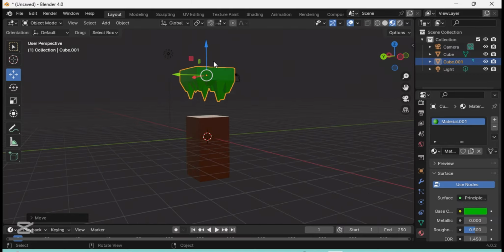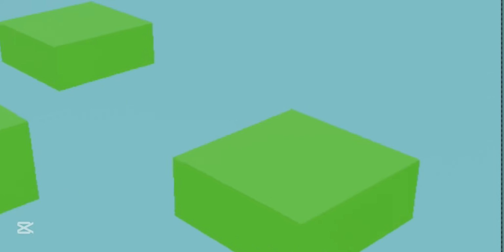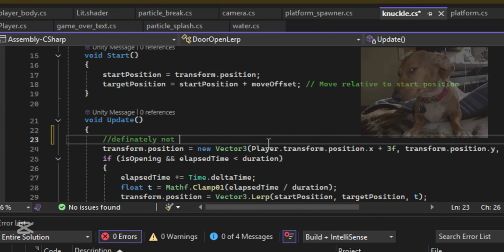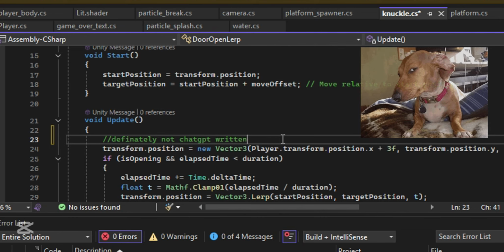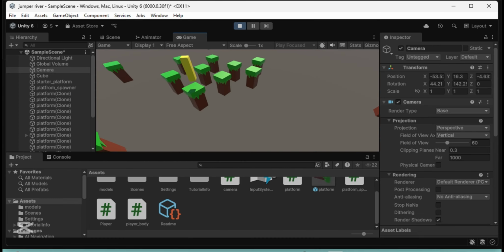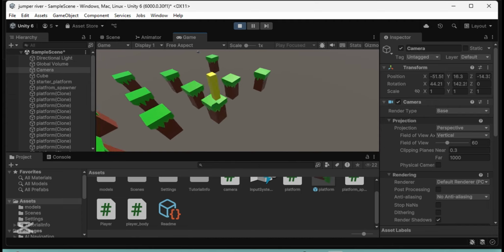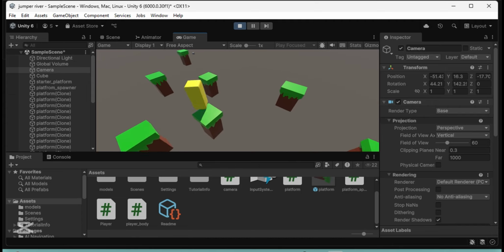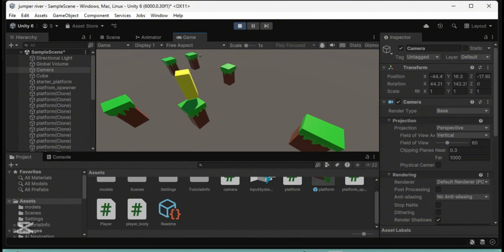My idea is there's multiple objects that spawn, so the player can stand on every one of them, and if he falls down, he dies. Back in Unity, I programmed them randomly to spawn around the world. Now they spawn around the world, but it all looks pretty empty, so I think we'll need to add some sort of background or something.